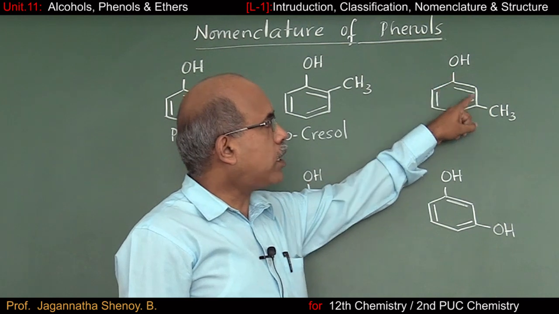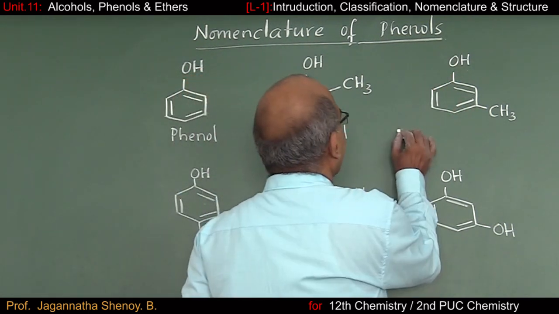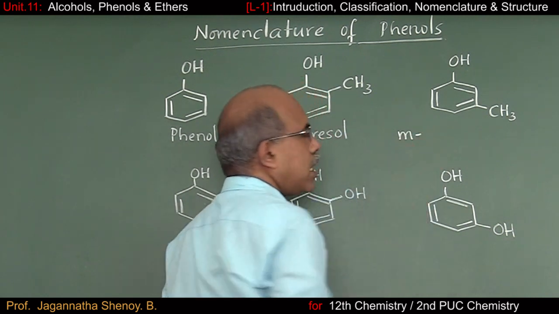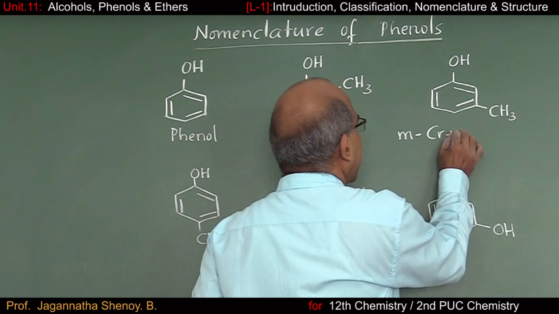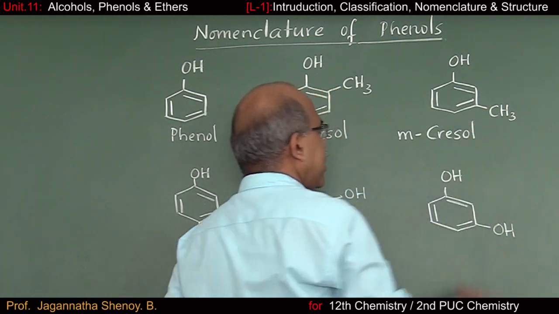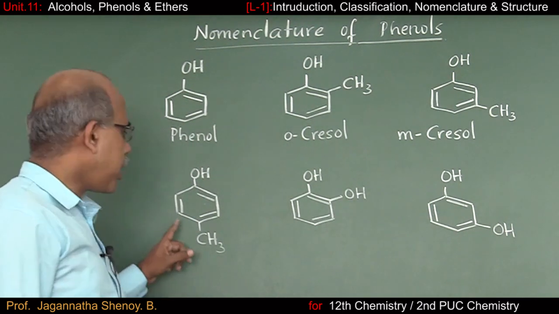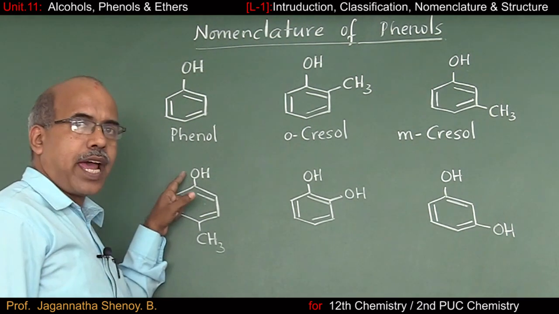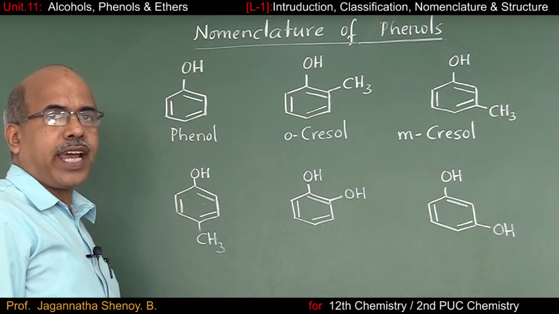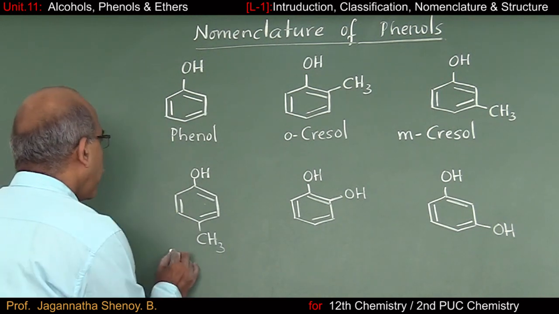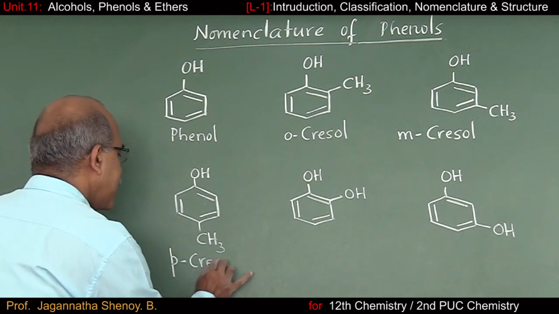Similarly, if I go to this molecule, here the two groups are present in 1,3 position. In common nomenclature, we are going to denote it as meta. So, what is the common name of this compound? It has to be metacresol. Move over to this example. Here, they are present at 1,4 position. In common nomenclature, we call it as para position. So, what is the common name of this compound? It has to be paracresol.